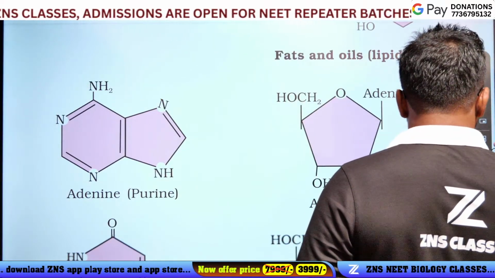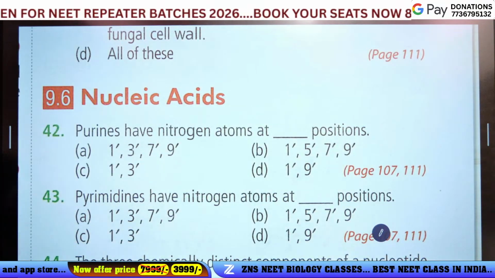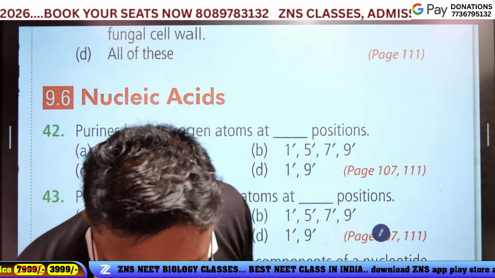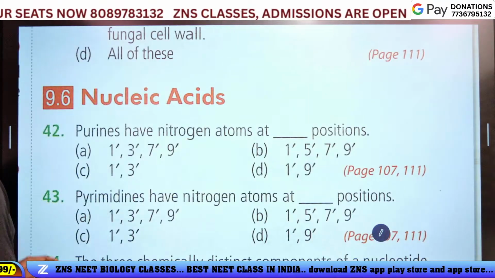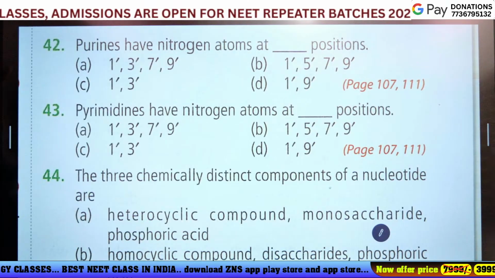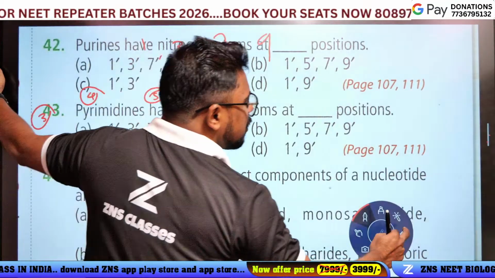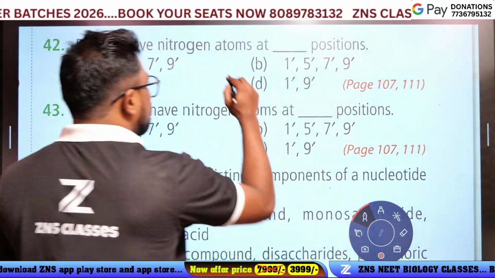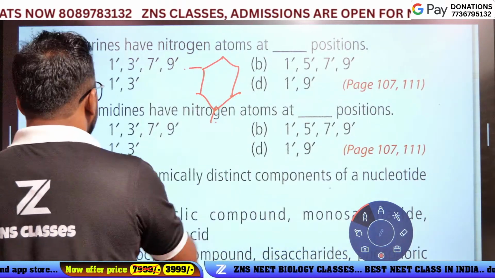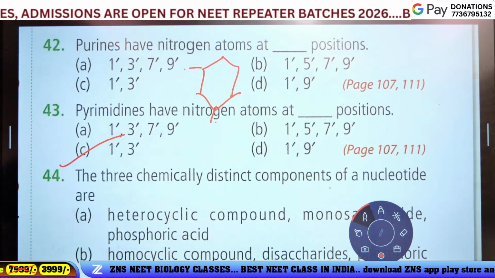Which is the answer? Option 1, 3, 7, 9. Yes, option A is the answer. Simple. Pyrimidine has nitrogen atoms at dash positions. Pyrimidine is a simple ring. Nitrogens at 1 and 3. Option C is the answer.